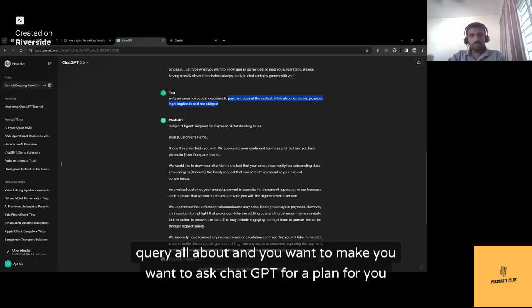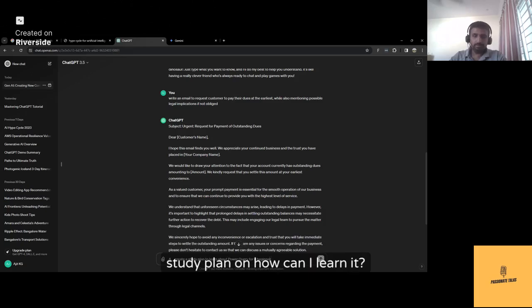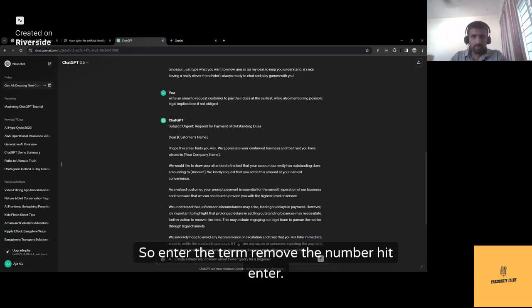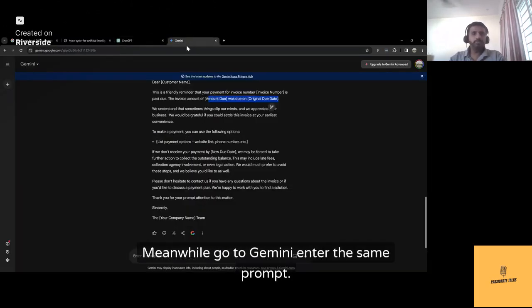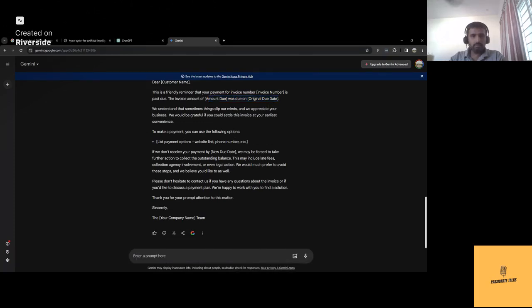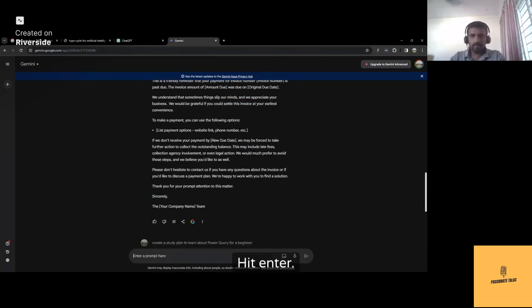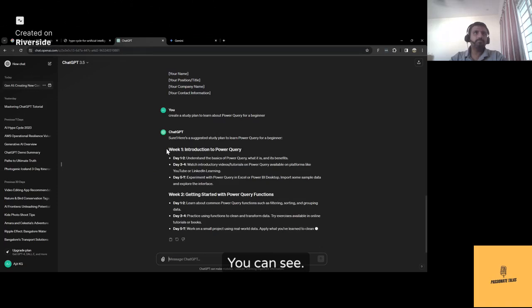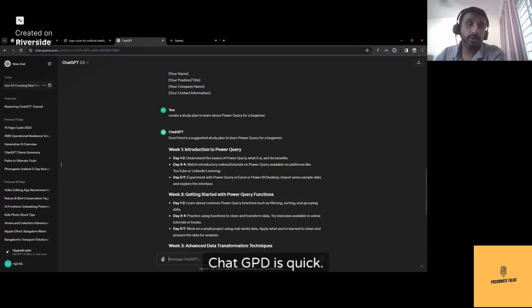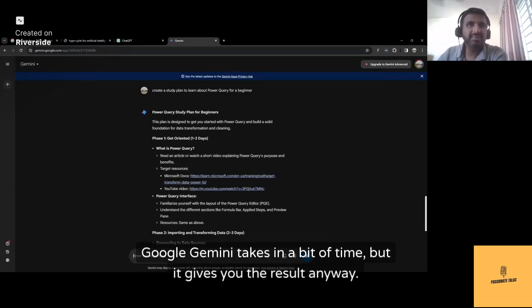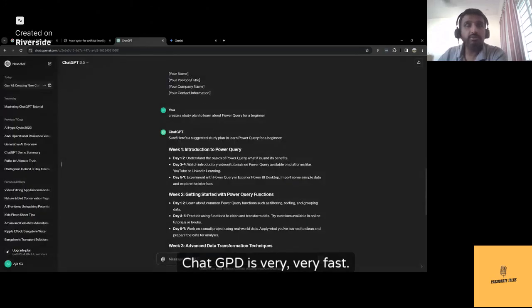You want to understand what is Power Query all about, and you want to ask ChatGPT for a study plan on how can I learn it. So enter the term, remove the number, hit enter. Meanwhile, go to Gemini, enter the same prompt, hit enter. Okay, you can see ChatGPT is quick. Google Gemini takes a bit of time, but it gives you the result anyway. ChatGPT is very, very fast.